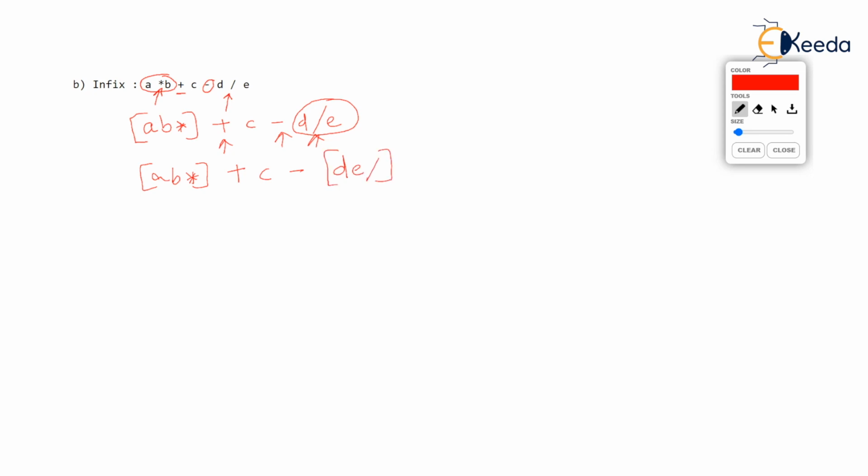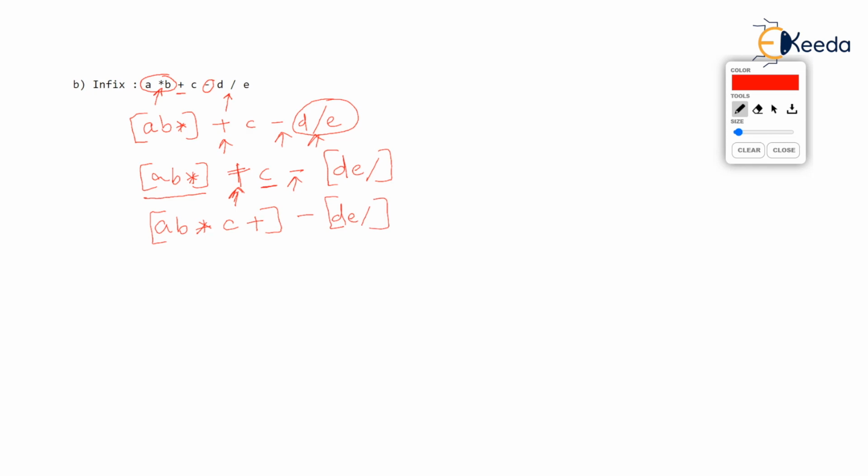Now we have plus and minus. Both have same priority. Then plus comes first from the left. So now we have AB star as one operand, C as another operand, plus as operator. So the postfix notation will be AB star, first operand first, then C, second operand, then plus the operator. Mark it as one operand now, and what is remaining is minus DE slash.